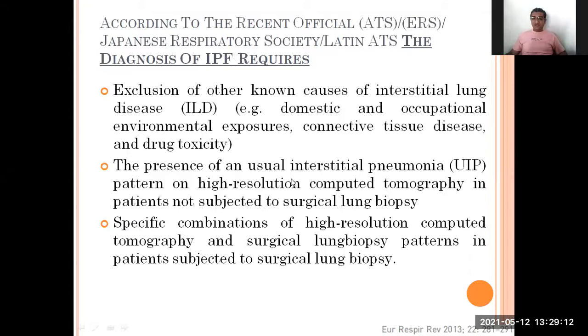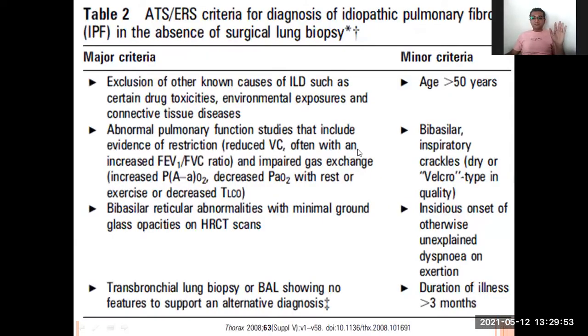Then the presence of usual interstitial pneumonia. Routinely, if you go for the CT scan, you will see clear-cut calcification and fibrosis in the CT scan. Patients not subjected to it go for biopsy. Again, they will find only pneumonia. If you go for the surgical lung biopsy and HRCT, a specific pattern is found, and then we can come to know that the patient has IPF.